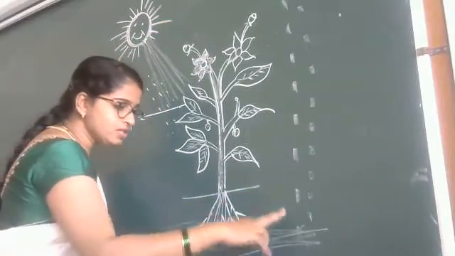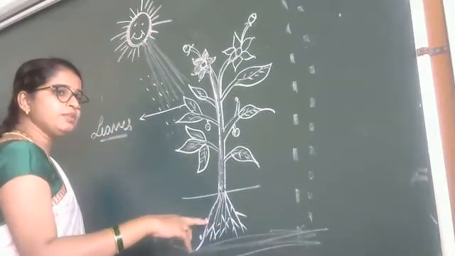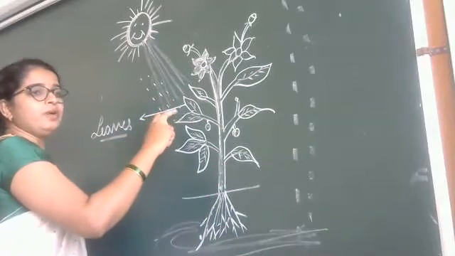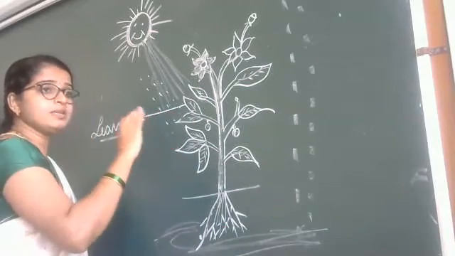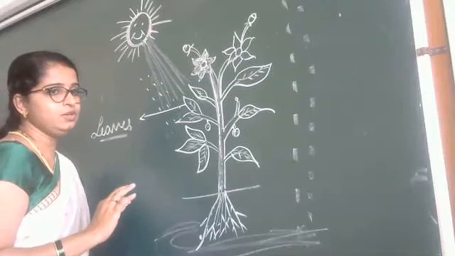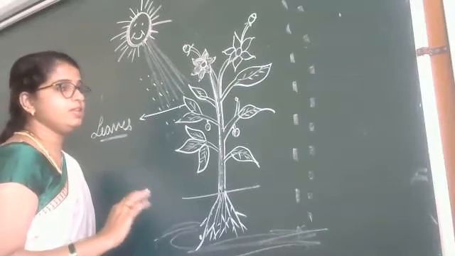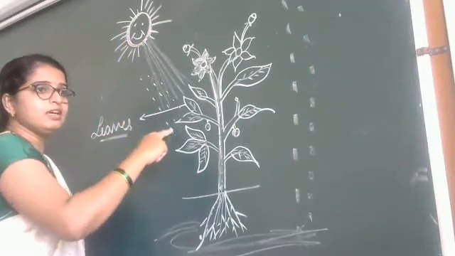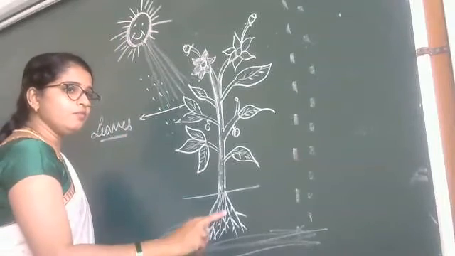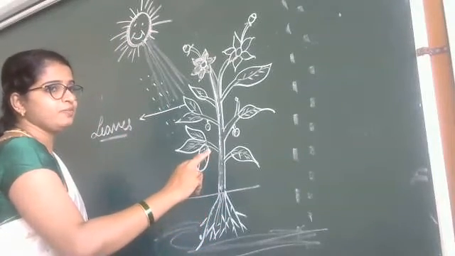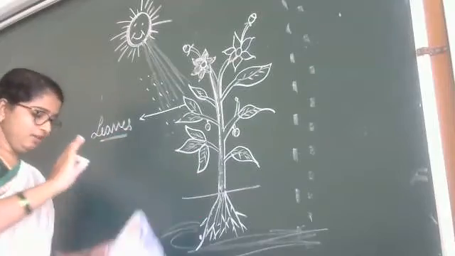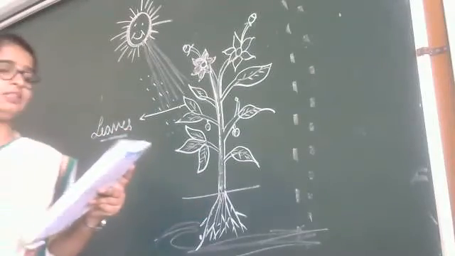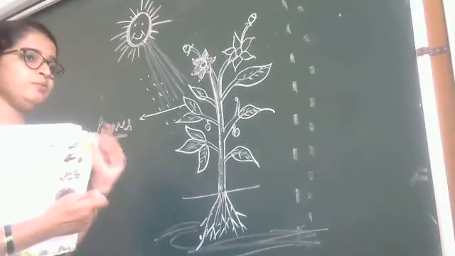The water which is supplied from this root, from there the plant prepares food. Understood? So, the sunlight and the water supplied from the roots, and other useful substances from the atmosphere.